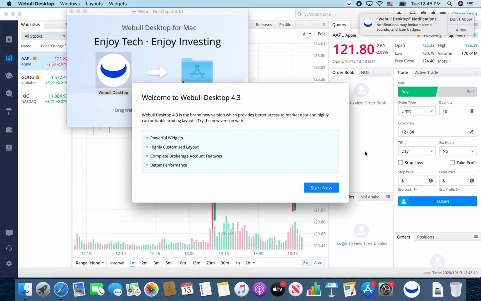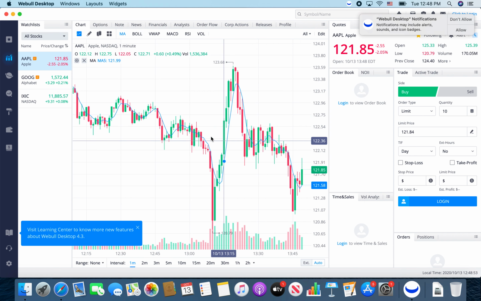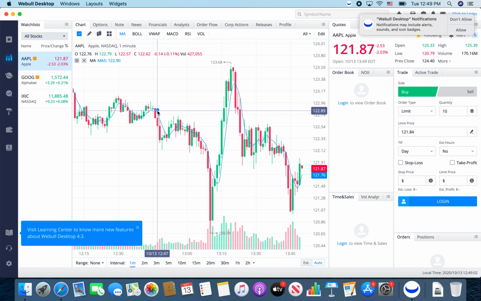There you have it. That's how you install Webull on your computer, and it is a very great platform to do a lot of trades, investing. I use it for trading currently, but we'll get more into that a little later. I just wanted to show y'all how to download the software for at least one of the trading platforms that I use.